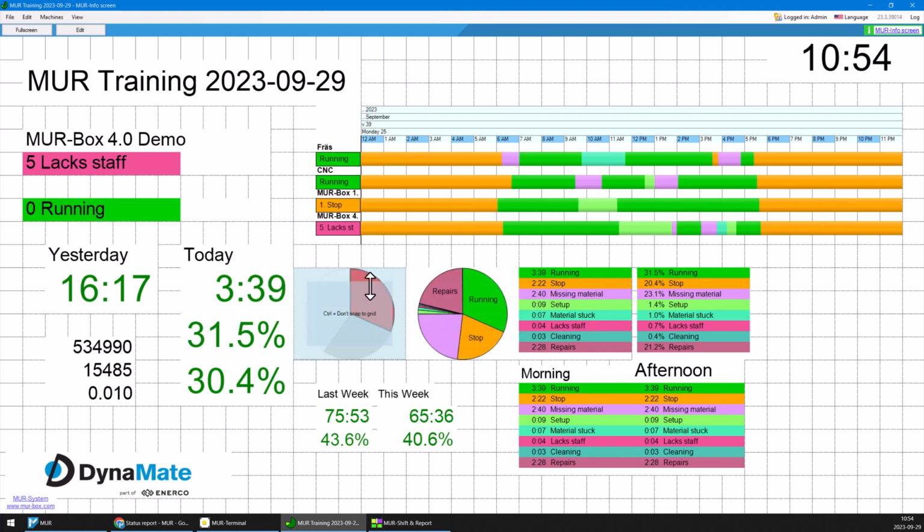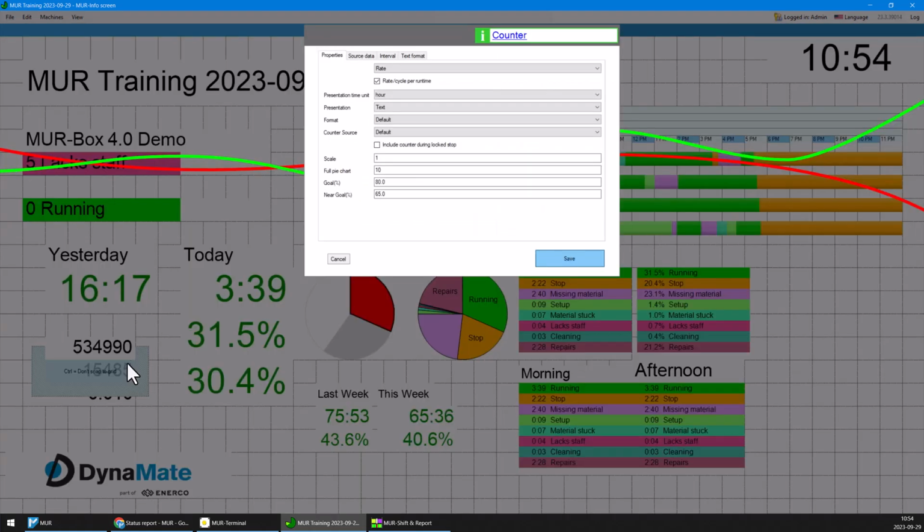And this can also be done with a counter value. We have a high number here, which can be shown as the total over the day or the week, the rate, how fast they appear, or what speed the machine is running, and you can customize that. If you go into settings, you have rate, and then you can choose per second, per minute, or per hour.